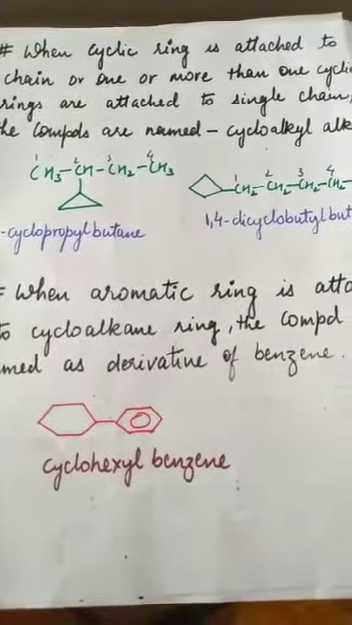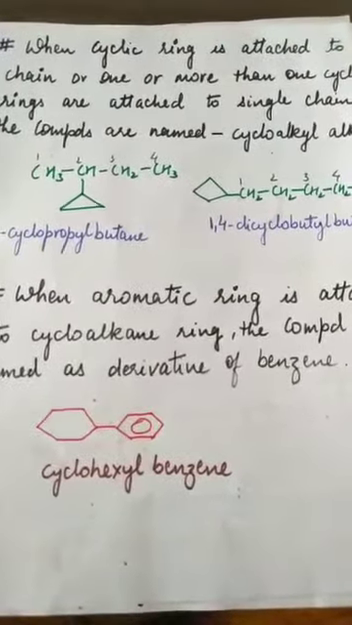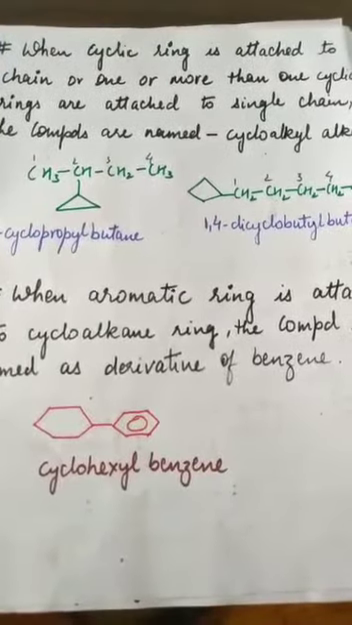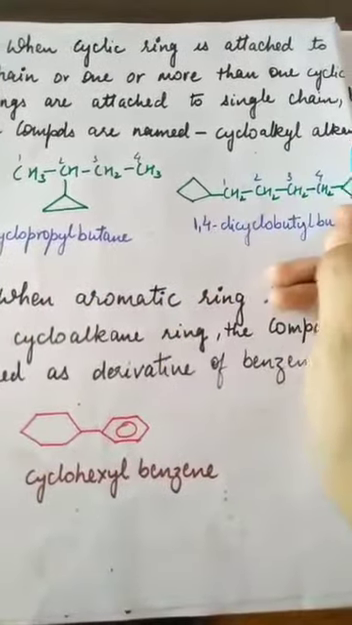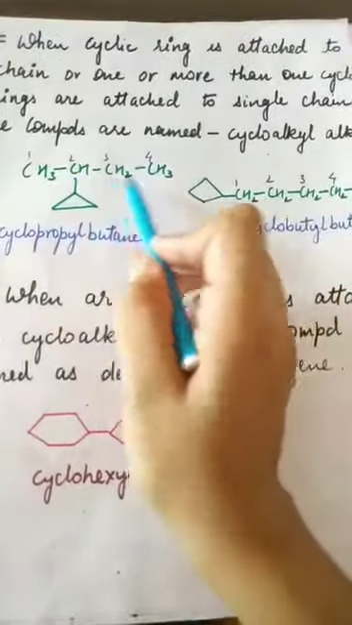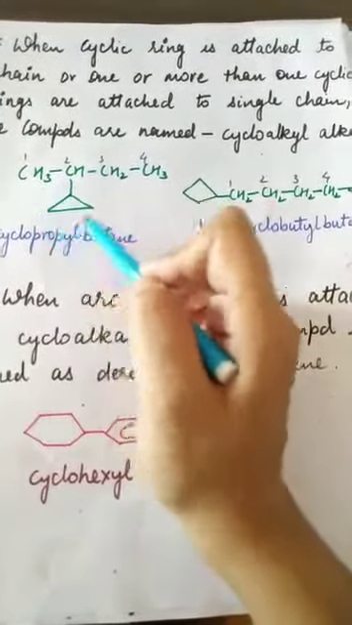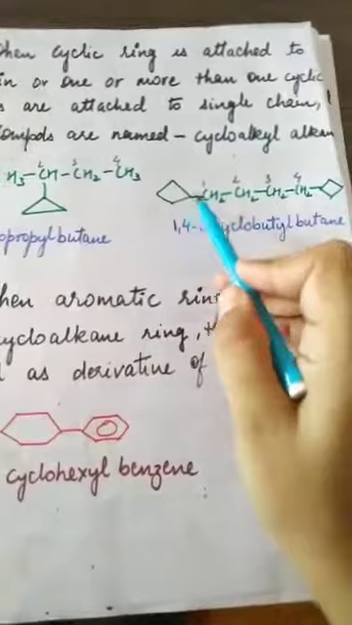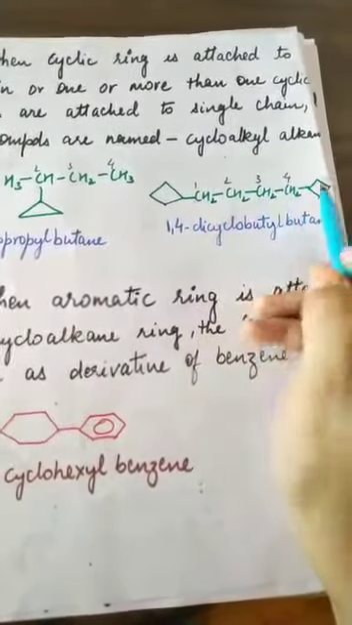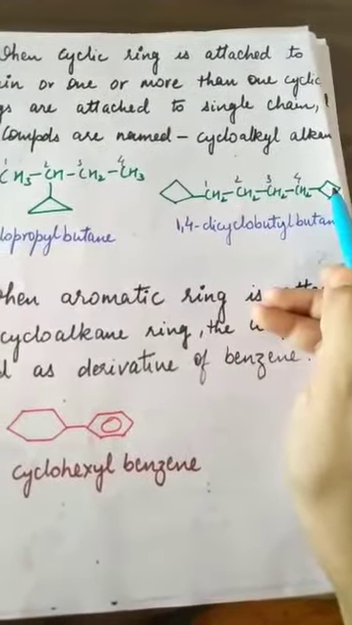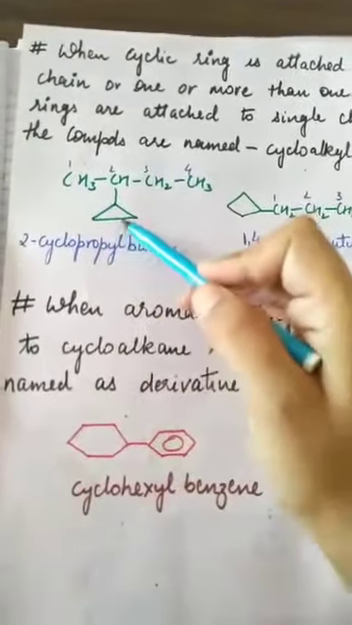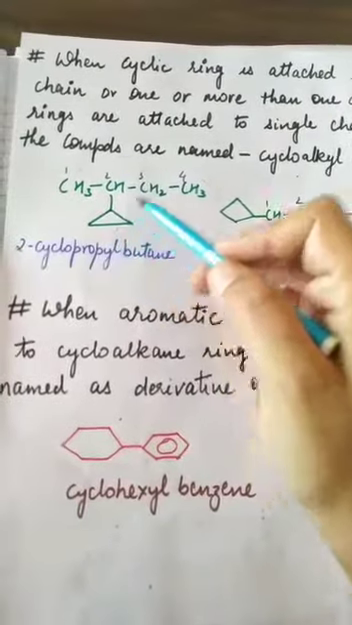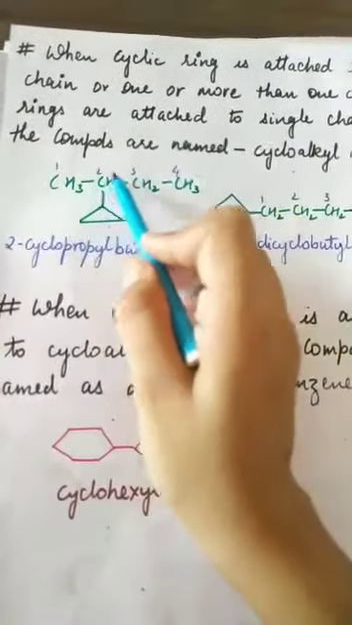Now in the next rule we will see, when a cyclic ring is attached to a chain, or more than one cyclic ring is attached to a single chain, then the compound is named as cycloalkyl alkane. That means if there is a chain and a cyclic group is attached to it, or more than one cyclic group is attached, how will we write the name? So this is an open chain, and one cyclic group is attached to it. So we will number 1, 2, 3, 4.